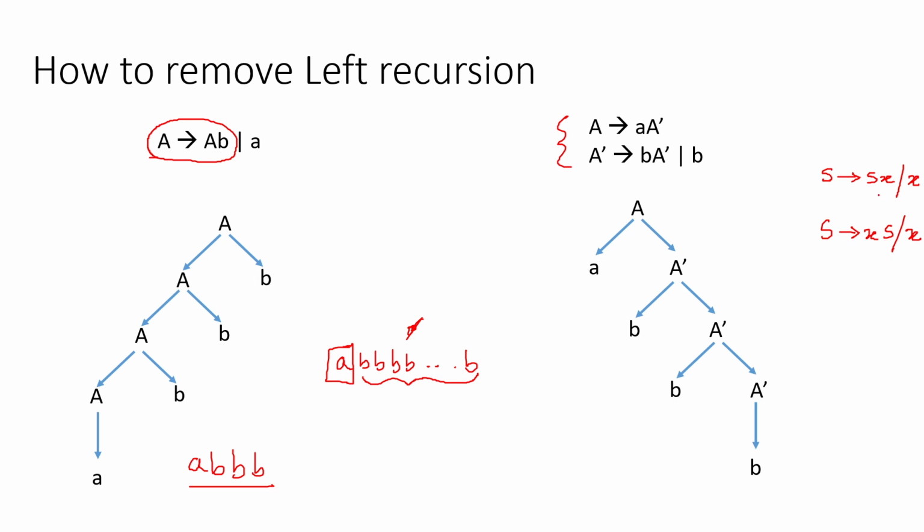You see both are recurring x many times, but let's see what will happen. In this case, it will be something like S to Sx, again Sx, again Sx, so it's left biased.